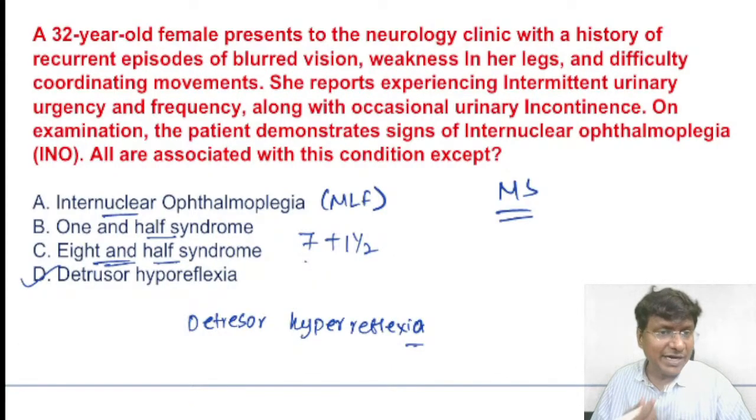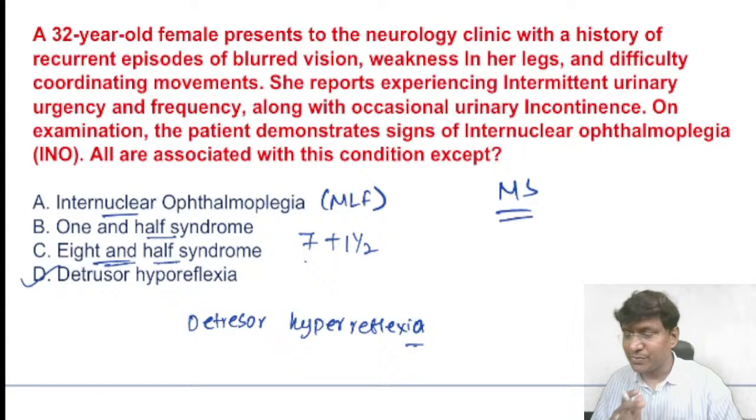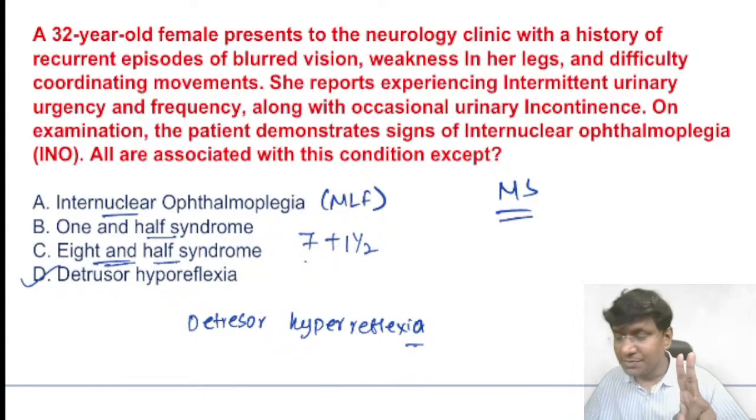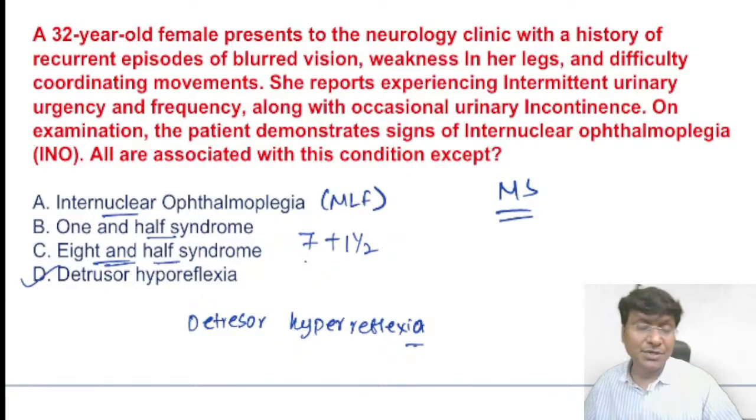And in 1.5 syndrome, what is the problem? There is horizontal diplopia. So this is a case of multiple sclerosis wherein you will have internuclear ophthalmoplegia, 1.5 syndrome, 8.5 syndrome, but you will not have detrusor hyporeflexia. What you will have is detrusor hyperreflexia. Okay, so this is about multiple sclerosis.